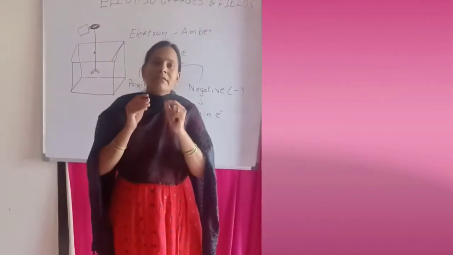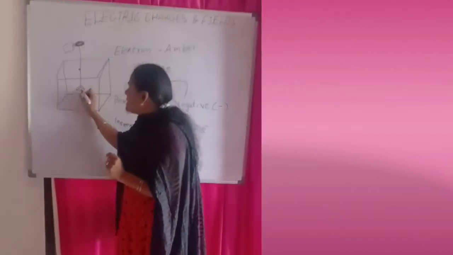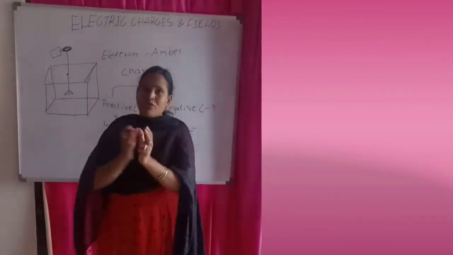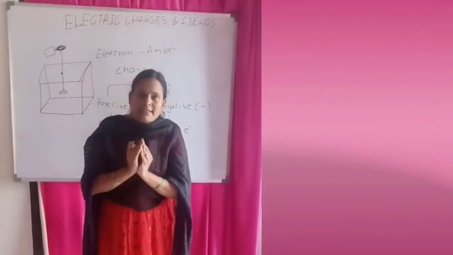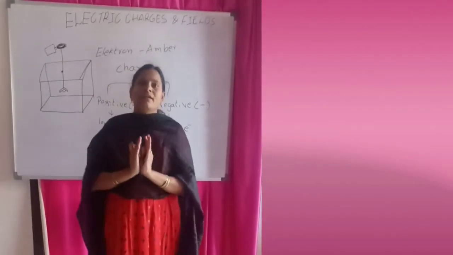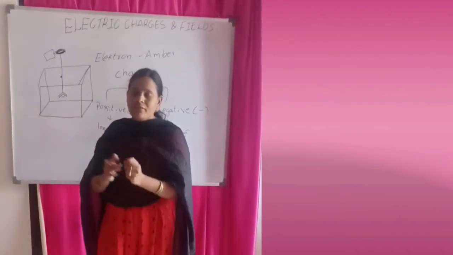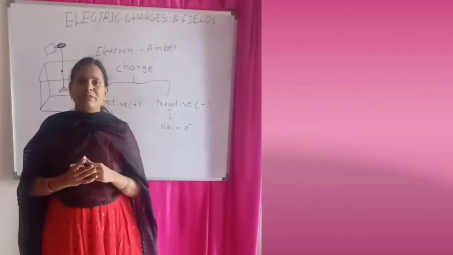So how much will they repel? This repulsion angle will depend upon the intensity of the charge. If the charge is more, then automatically the repulsion will be more. If the charge is less, the repulsion angle will be less. So this is what we detect by using this. It is very easy to detect whether a charge is there or not on the object.